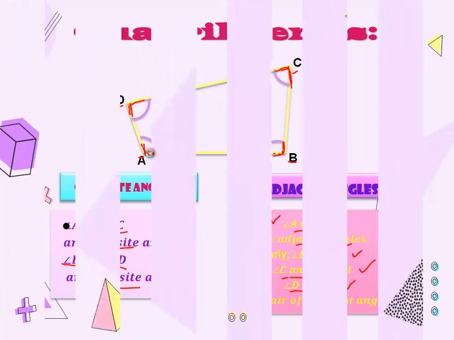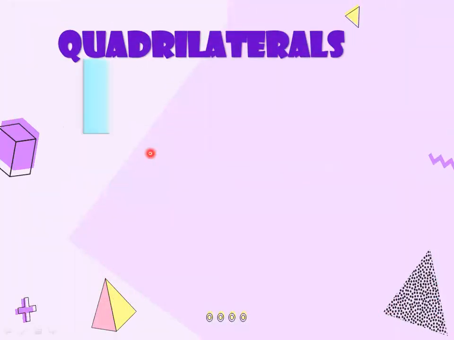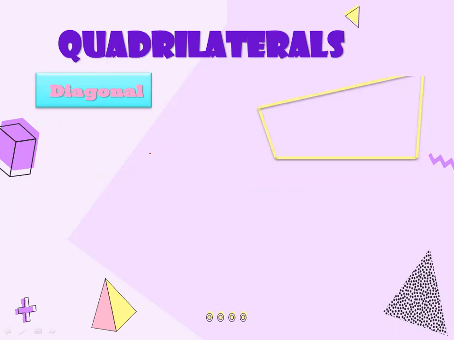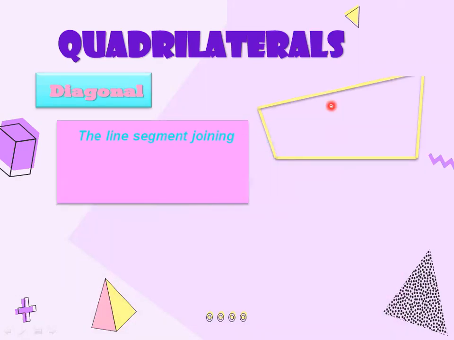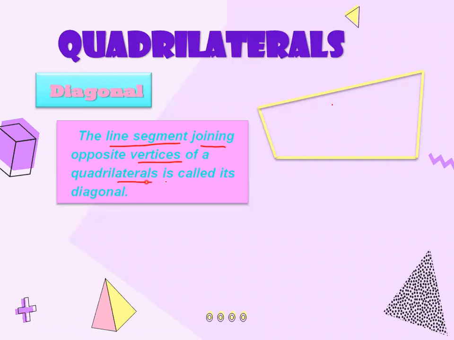Now the next one is the last one, again for quadrilaterals. Now we are talking about the diagonal. What will be the diagonal? Let's consider this quadrilateral again. So what will be the diagonal? If you have any line segment joining the opposite vertices of a quadrilateral, it is called a diagonal. Now, what you will have is a line segment, and that line segment will join the opposite vertices of a quadrilateral.